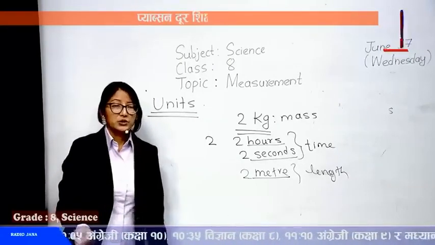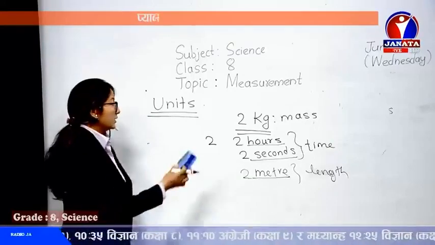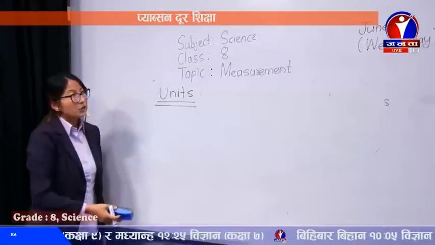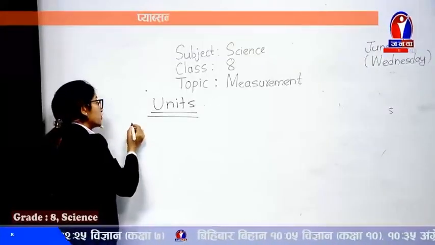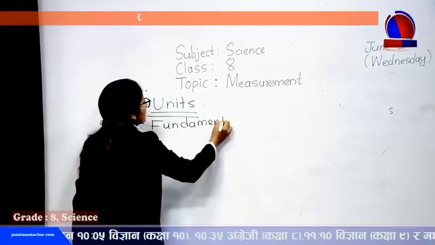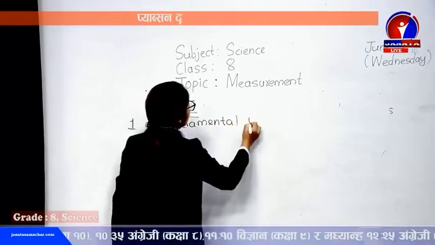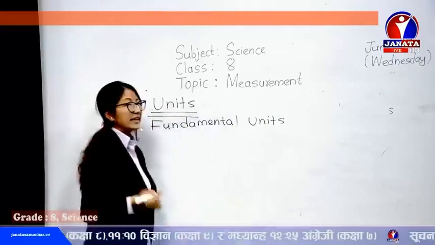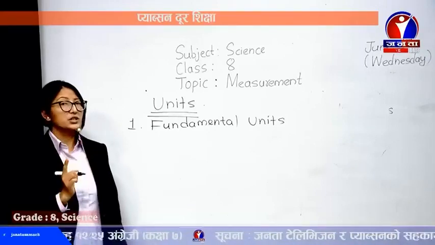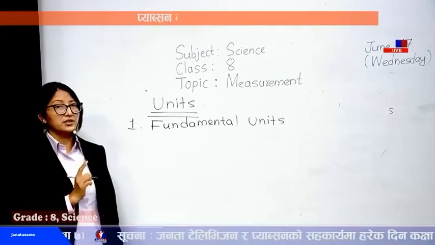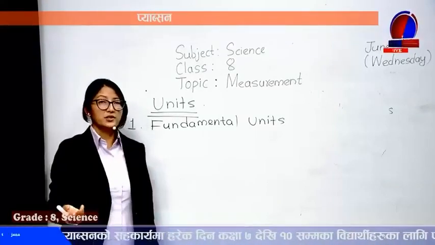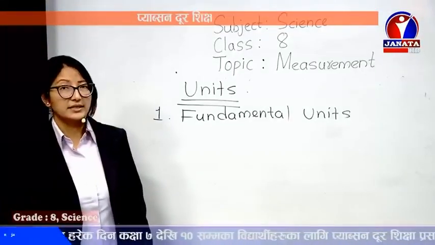So now units are also of 2 types. This is the main topic that we have to focus on here. Units are of 2 types. The first one is fundamental units. Again, like before, you remember fundamental quantities. But quantities and units are different things. The measurable things are quantities, the physical quantities we discussed before, and they are represented in some quantity. That is the unit. The standard quantity is the unit.